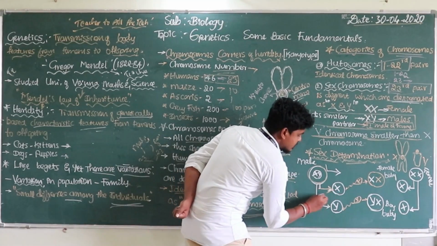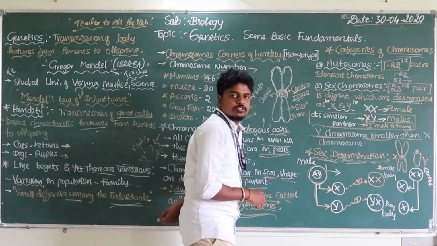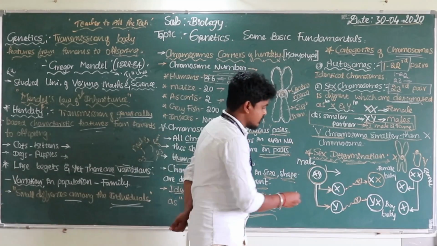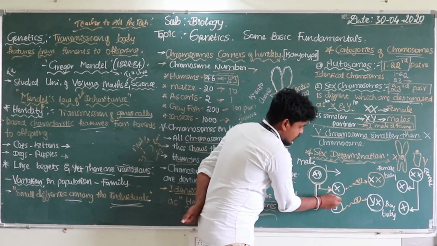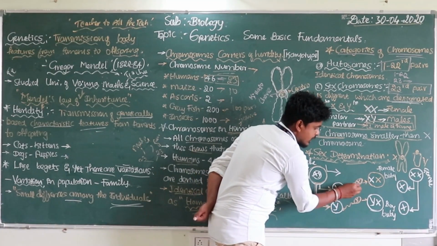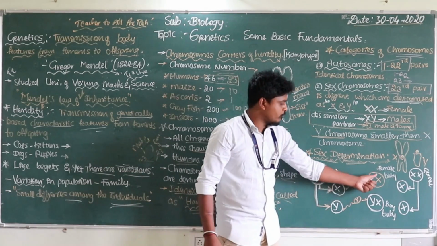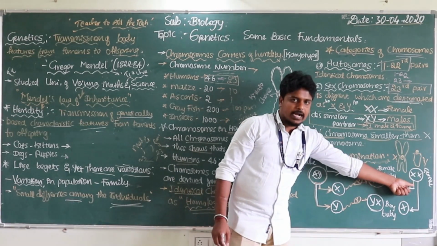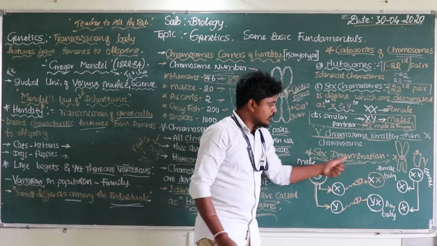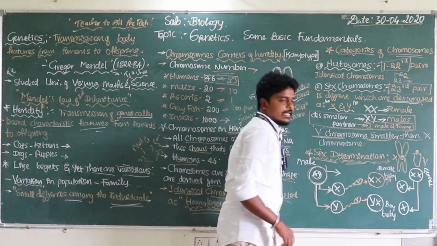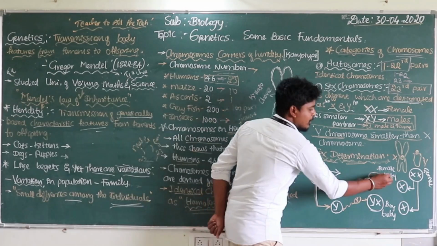When the male sex organs release the male gamete, that is X and Y, one is an X sperm. When the X fuses with the female gamete, which is an X, that helps the formation of the female baby.